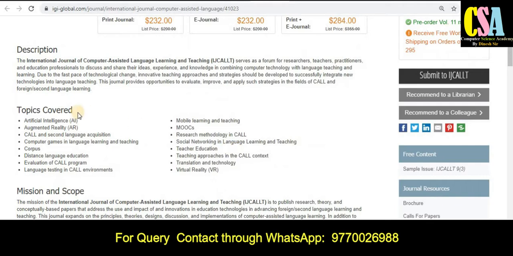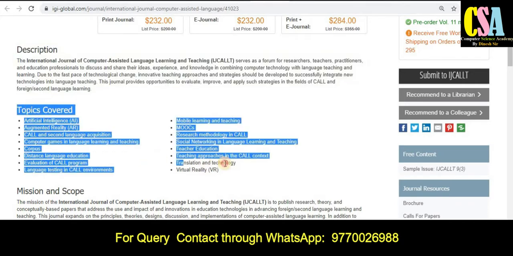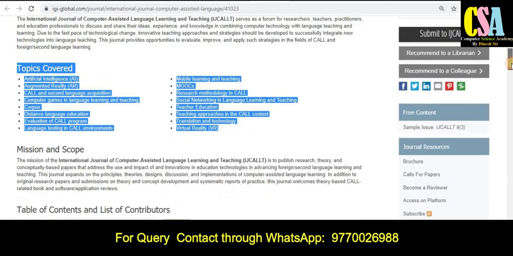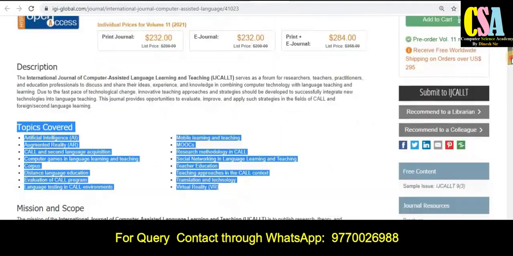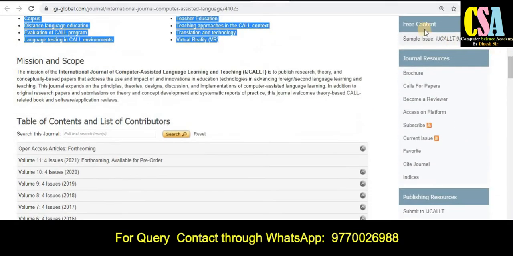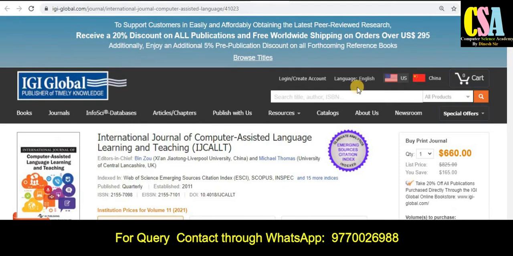And the topics and titles, which topics are there in which we can publish our research paper. So you will find the description part and also the topics covered by this journal. If your research area comes under these topics and titles, then you can submit your research paper. So explore this journal very carefully and you have to follow the guidelines. You have guidelines and general fee content, general guide, resources and publication resources, all the things are given here. So explore this journal very carefully.